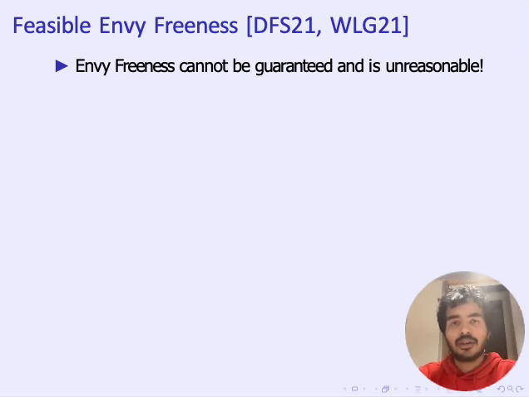As mentioned earlier, for a problem in the fair division space, the goal is to allocate the goods among the agents fairly. In this slide, I will talk about the fairness criteria we will be using throughout this talk. The first important thing to note is that the standard definitions of Envy-Freeness do not make much sense in the case with constraints. This is because in most cases, Envy-Freeness cannot be guaranteed and is unreasonable.